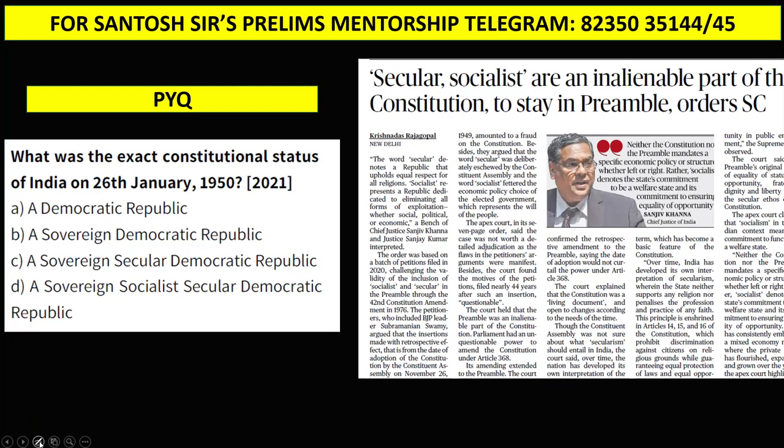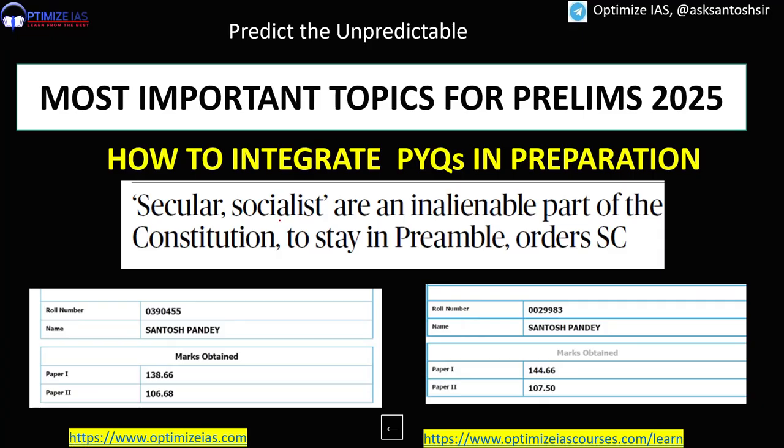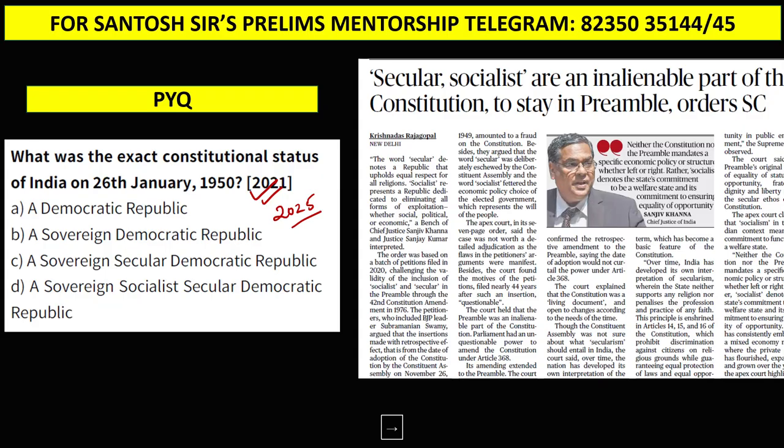Hi friends, this PYQ which came in the UPSC Prelims Examination 2021 is very important for the Prelims Examination 2025. Let me explain you why. Guys, recently Supreme Court has held that the words secular and socialist, which were added to the preamble by the 42nd Amendment, are an inalienable part of the Constitution and also of the preamble, therefore they stay. Guys, there was a petition in the Supreme Court to remove the words secular and socialist from the preamble.